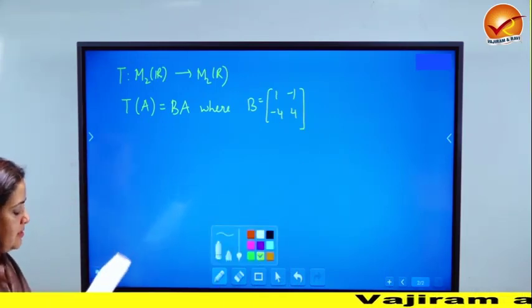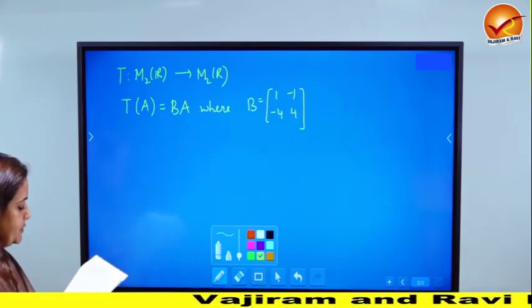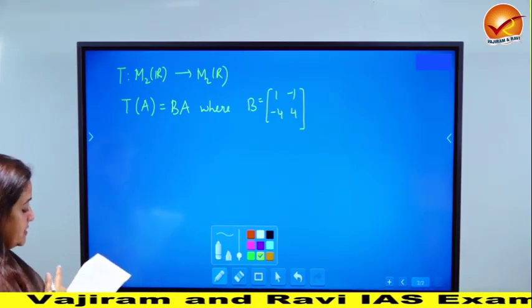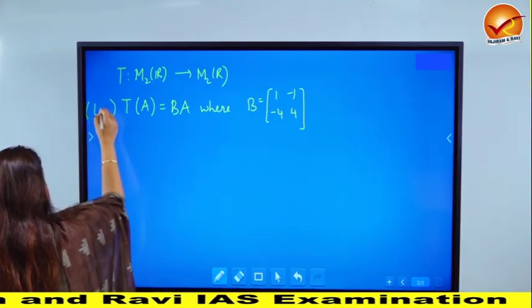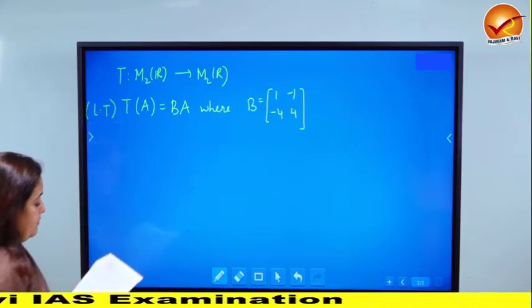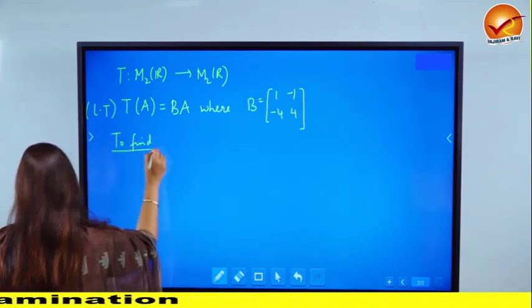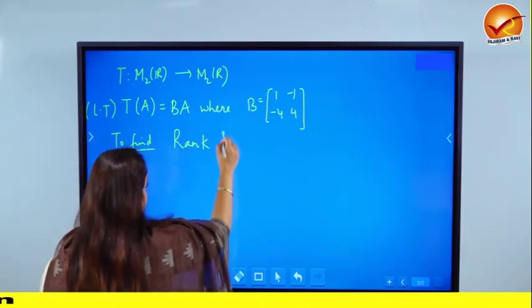The question says, let M2(R) be the vector space of all 2 cross 2 real matrices. Let B be the given matrix. Suppose T from M2(R) to M2(R) is defined like this. And it's not just defined like this, it's given that this is a linear transformation. So we don't have to bother about it being a linear transformation. We have to find rank and nullity.